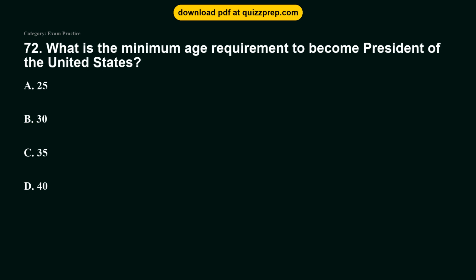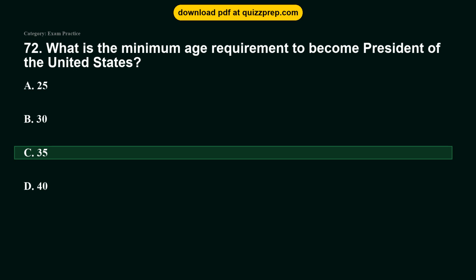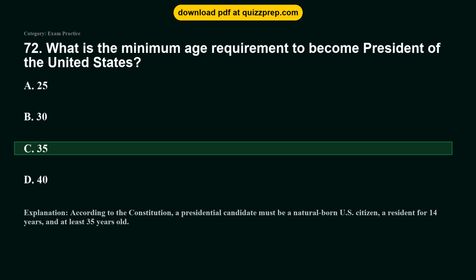Question 72. What is the minimum age requirement to become President of the United States? Option A, 25. Option B, 30. Option C, 35. Option D, 40. The correct answer is option C, 35. According to the Constitution, a presidential candidate must be a natural-born U.S. citizen, a resident for 14 years, and at least 35 years old.